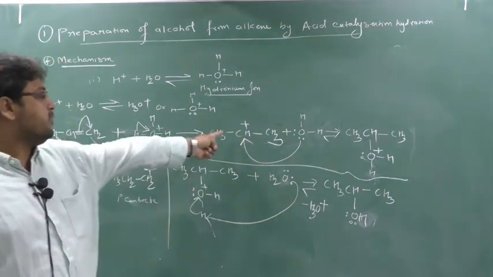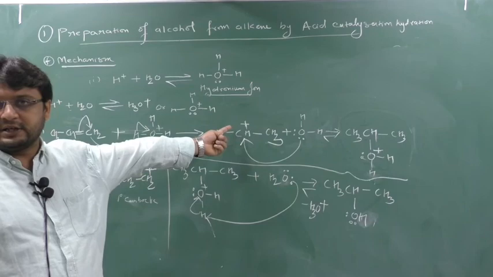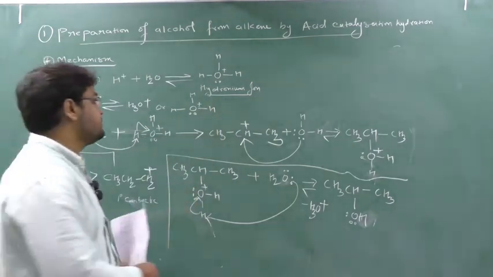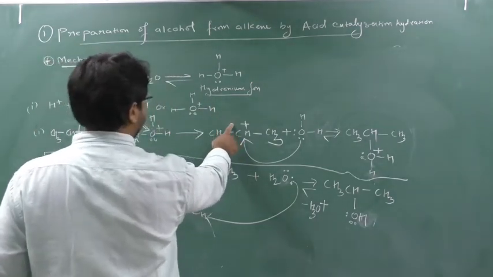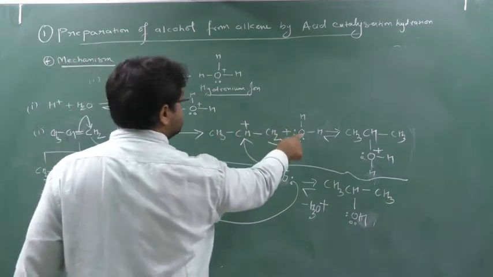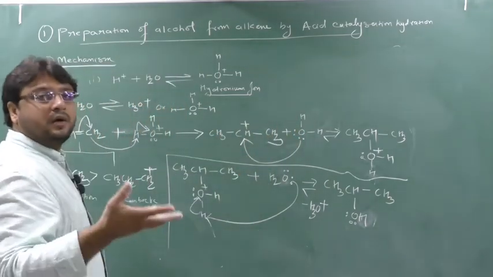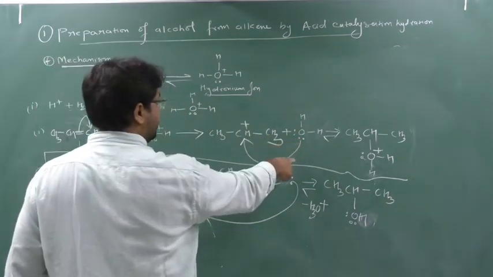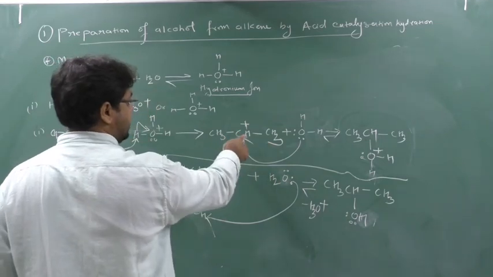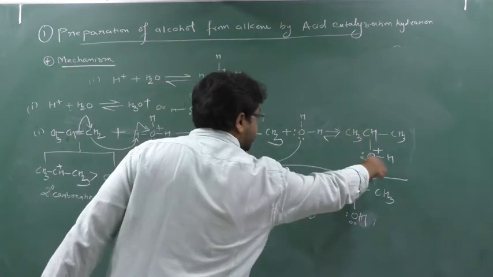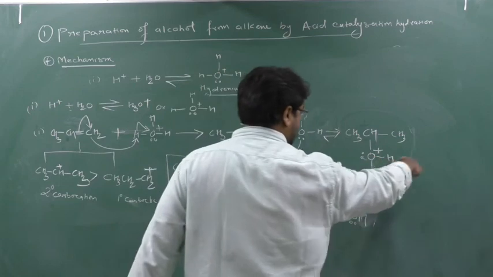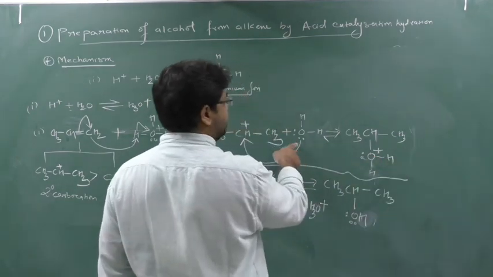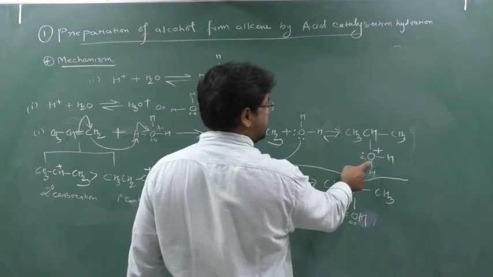So now the 2 degree carbocation forms here. This plus charge means there is a vacuum, a deficiency of electrons here. So the oxygen of water, which contains a lone pair, donates this lone pair to the carbocation and forms a protonated alcohol. Now, why protonated alcohol? The one who gives the electron creates a positive charge, so this oxygen contains a positive charge.